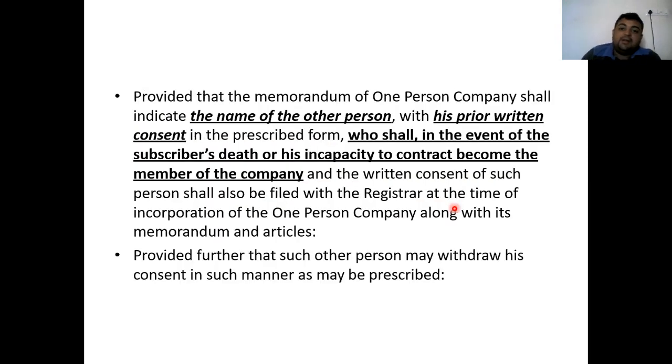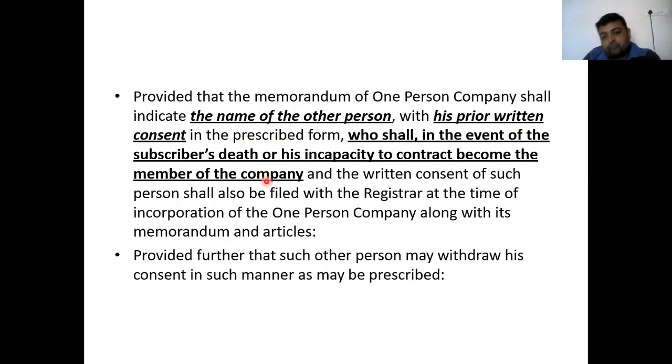Next, provided that the memorandum of an OPC company shall indicate first the name of the other person. It means the person who belongs to the company, his prior written consent, the name of the person, or the prior written consent of the nominee in a prescribed form, who shall, in the event of the subscriber's death or his incapacity to contract, become the member of the company.